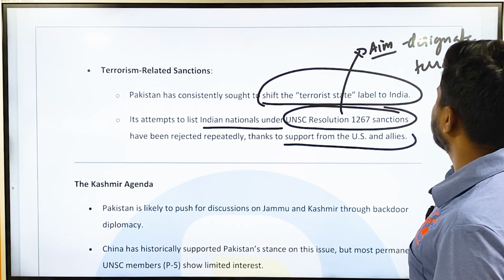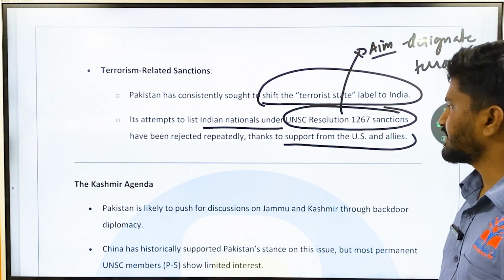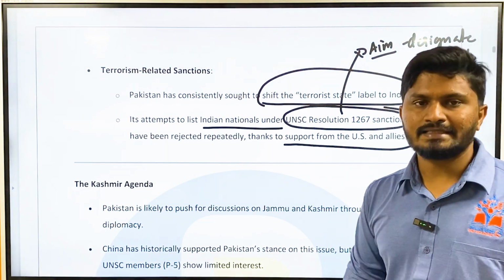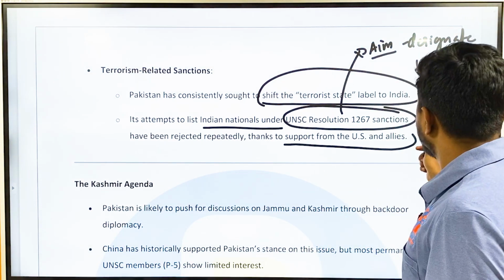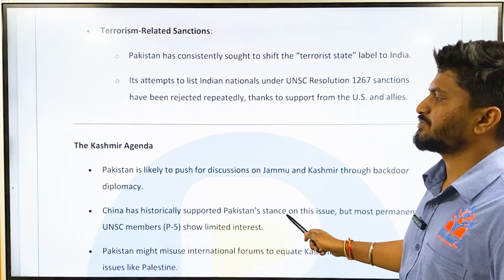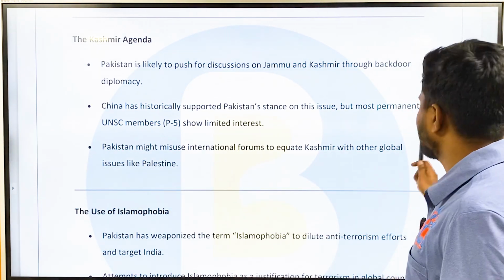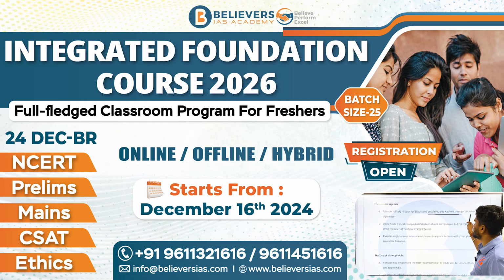Okay, if a person is listed under this United Nations Resolution 1267, then he will be designated as an internationally recognized terrorist. Okay, and then the Kashmir agenda. This will be one of the major agendas for Pakistan. Pakistan is likely to push for discussions on Jammu and Kashmir through backdoor diplomacy.